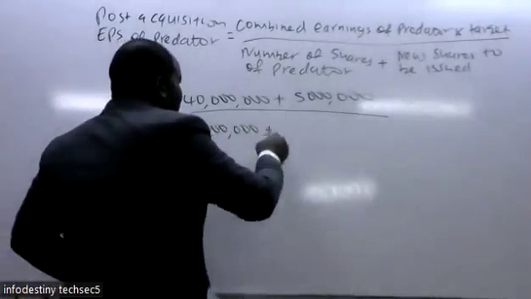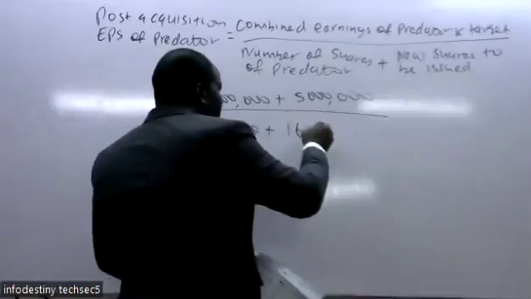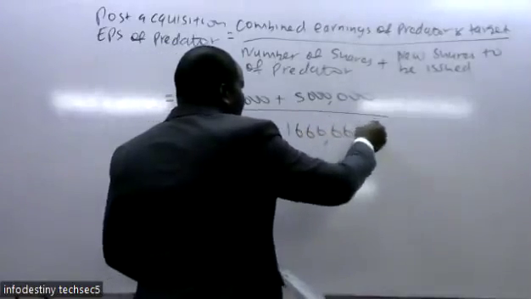Then you add the new shares to be issued, which you have seen is 1,666,667.